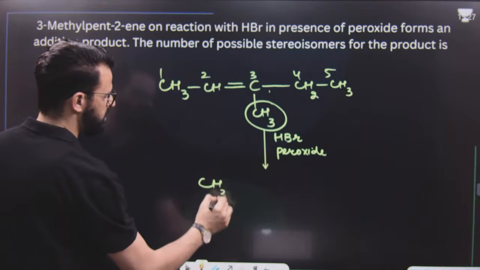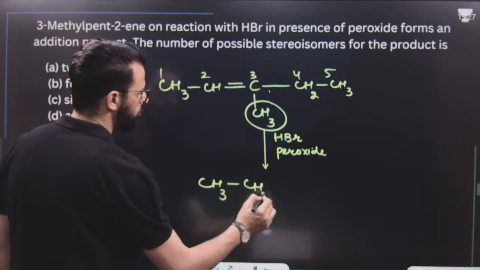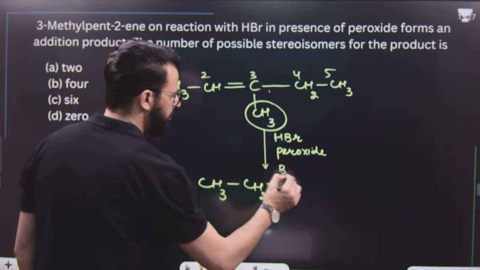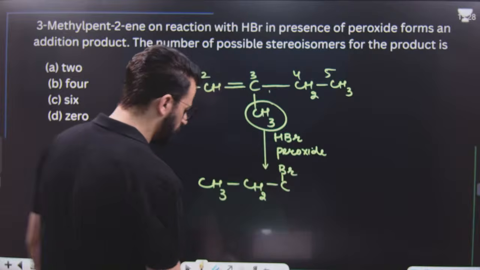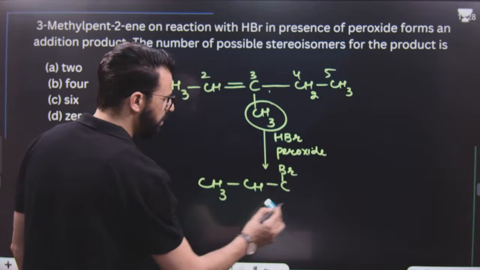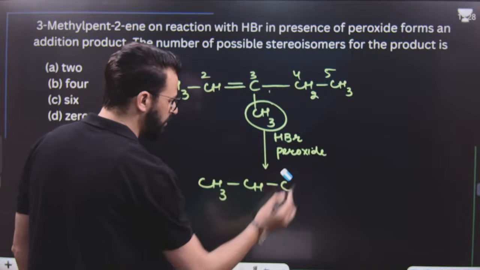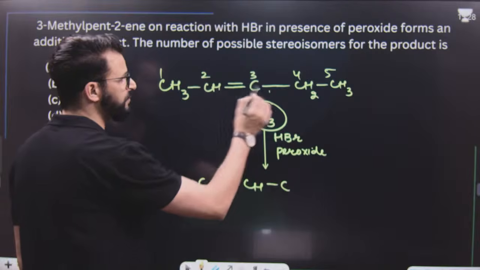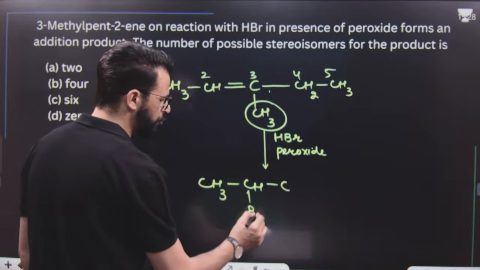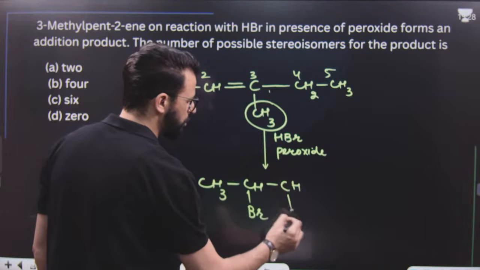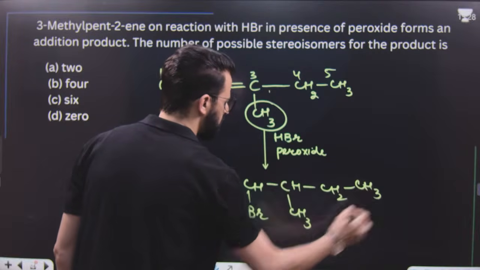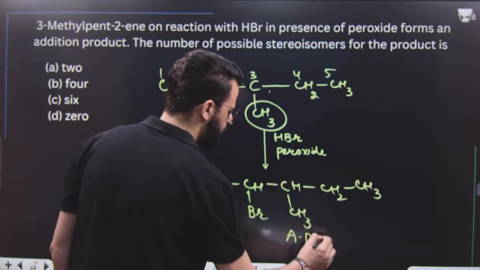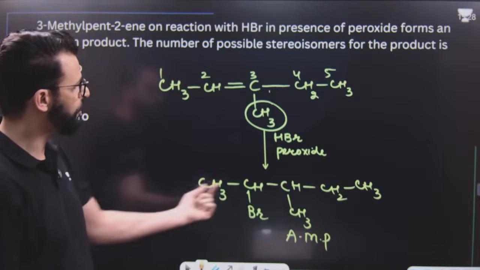Have a look. It is simply CH3, CH2, CBr, but this is according to Markovnikov. We have to form anti-Markovnikov. That clearly means that Br goes to that carbon-carbon double bond carbon which is having more number of hydrogens. That means Br goes to this position and H goes to this position. So this is the product formed during this reaction. This is the anti-Markovnikov's product. Is this point clear to you?